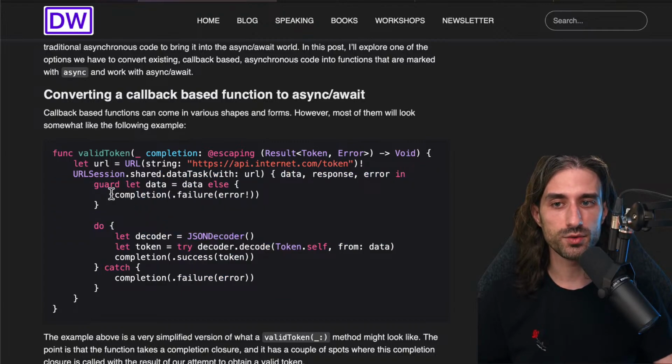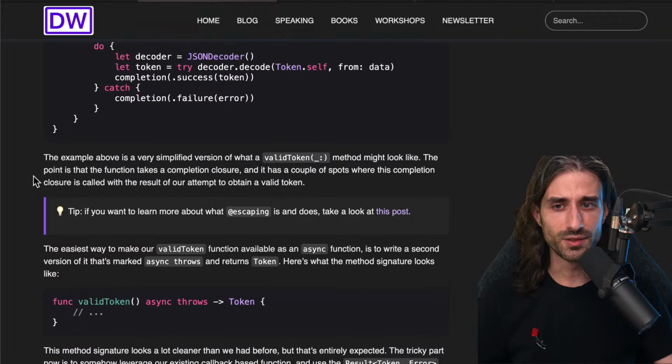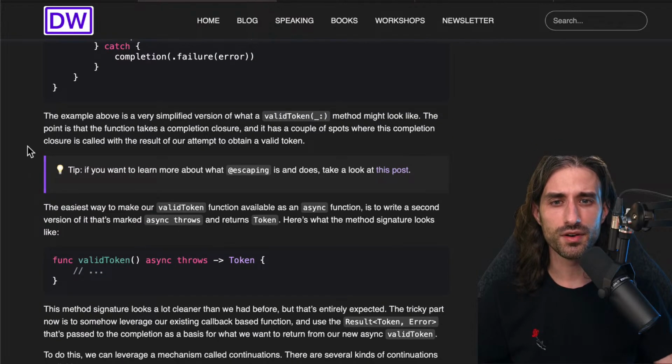And then, as you can see, in all of the code paths, we call the completion either with a failure when something failed, or with a success when everything went as it was expected to. So the example above is a very simplified version of what a valid token method might look like.